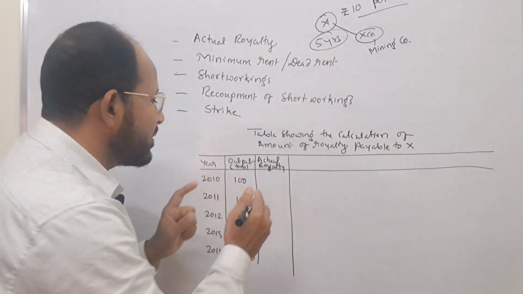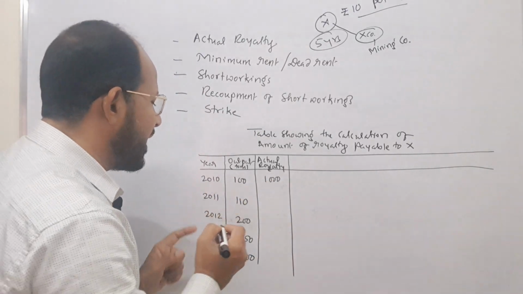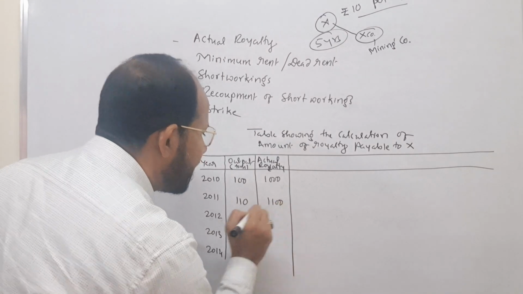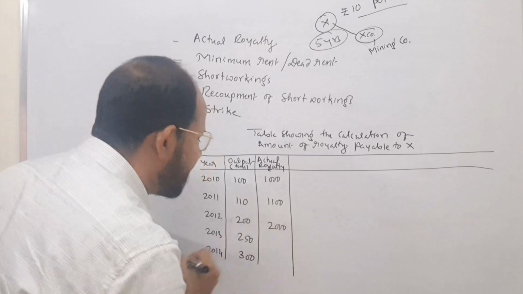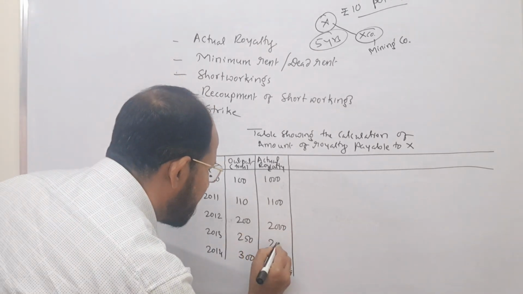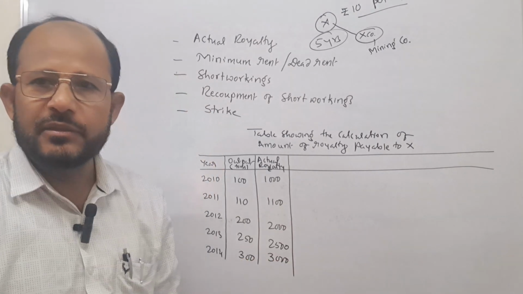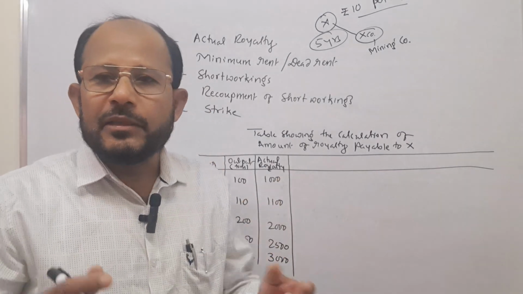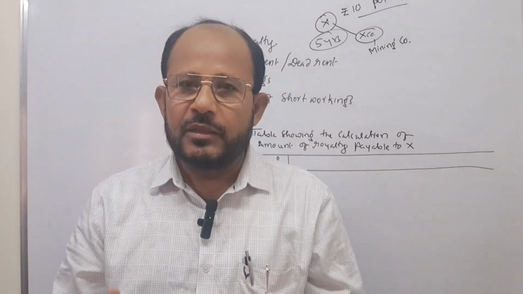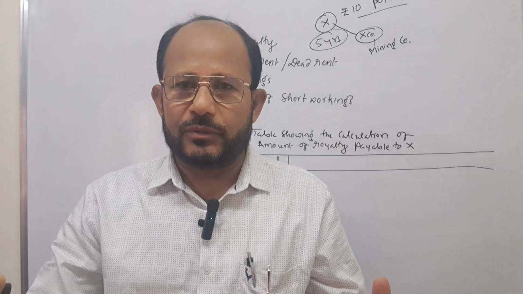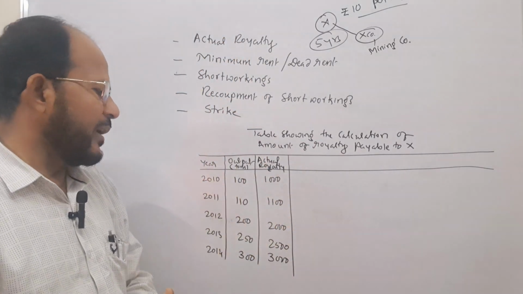That is why 100 tons means here 1000 rupees. Next one is 110, in the sense 1100 rupees. Next one is 200 tons, in the sense 2000 rupees it comes. Next one is here 2500 rupees. Here rupees 3000. What is this? On the basis of the number of units or number of tons extracted, this is the actual amount payable to the landlord as a royalty. This much is to be paid.